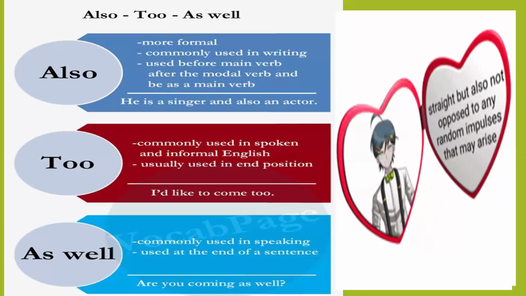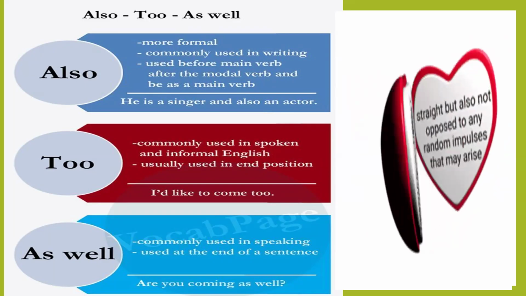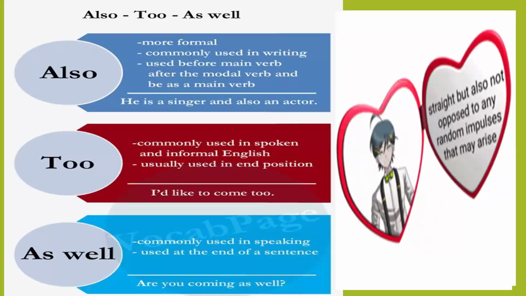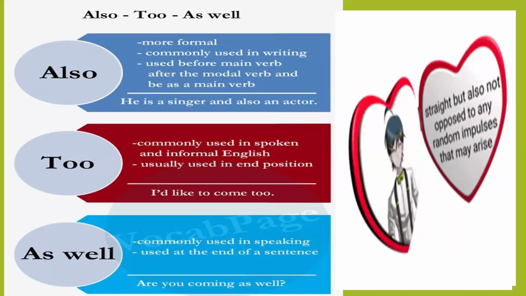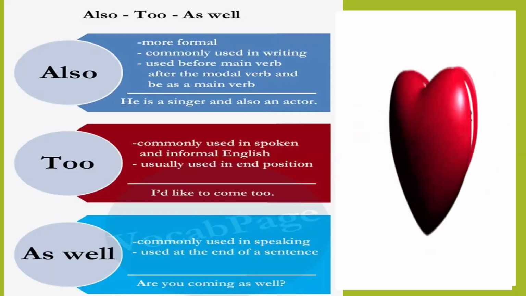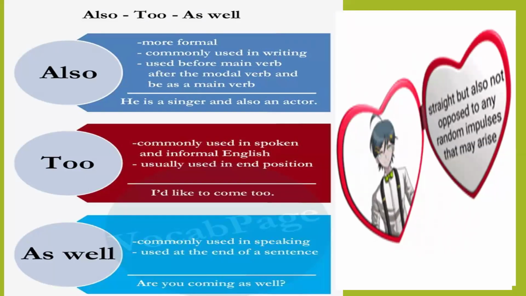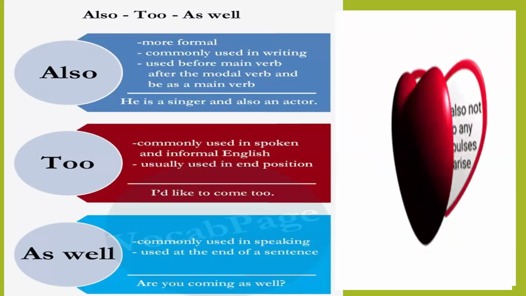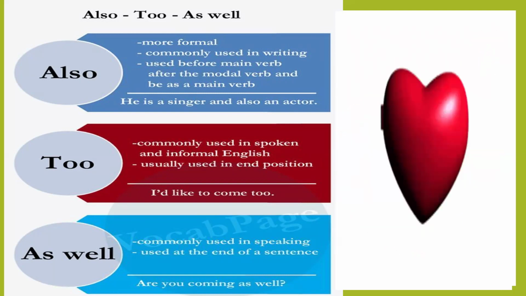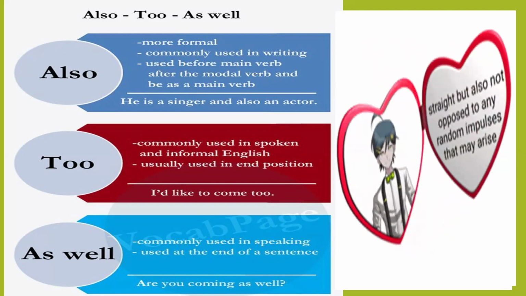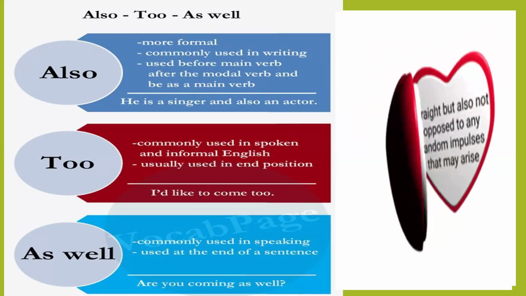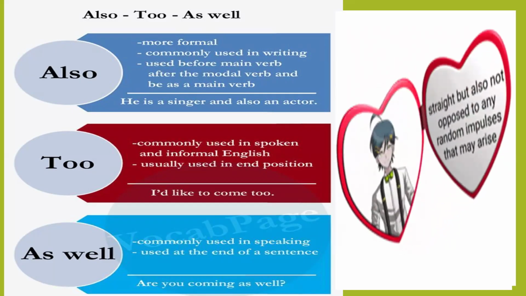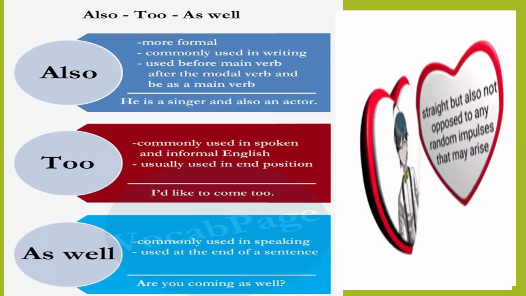Also is more formal, commonly used in writing. We use also before the main verb, after the modal verb, and after be as a main verb. An example sentence is given. He is a singer and also an actor. So it is a formal sentence; we commonly use also in writing. It is used before the main verb. So actor is the main verb and also is used before it. And also after the modal verb and be as main verb.